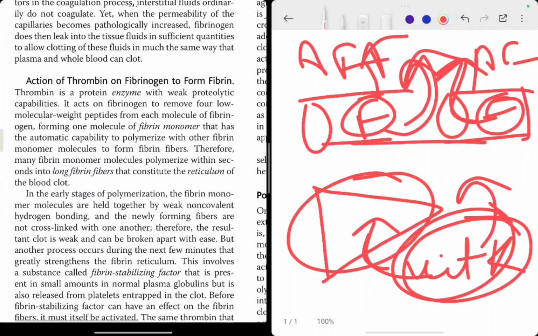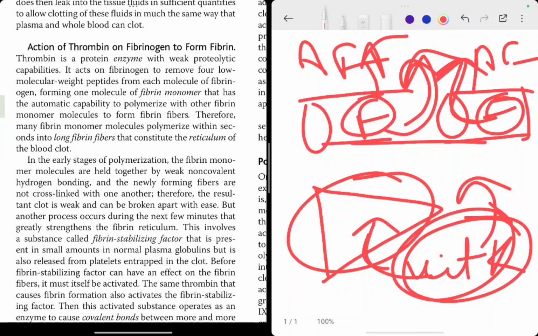Now let's see these further steps. Action of thrombin on fibrinogen to form fibrin. Thrombin is a protein enzyme with weak proteolytic capabilities. It acts on fibrinogen to remove 4 low molecular weight peptides from each molecule of fibrinogen, forming one molecule of fibrin monomer that has the automatic capability to polymerize with other fibrin monomer molecules to form the fibers. Therefore, many fibrin monomer molecules polymerize within seconds into long fibers that constitute the reticulum of a blood clot.